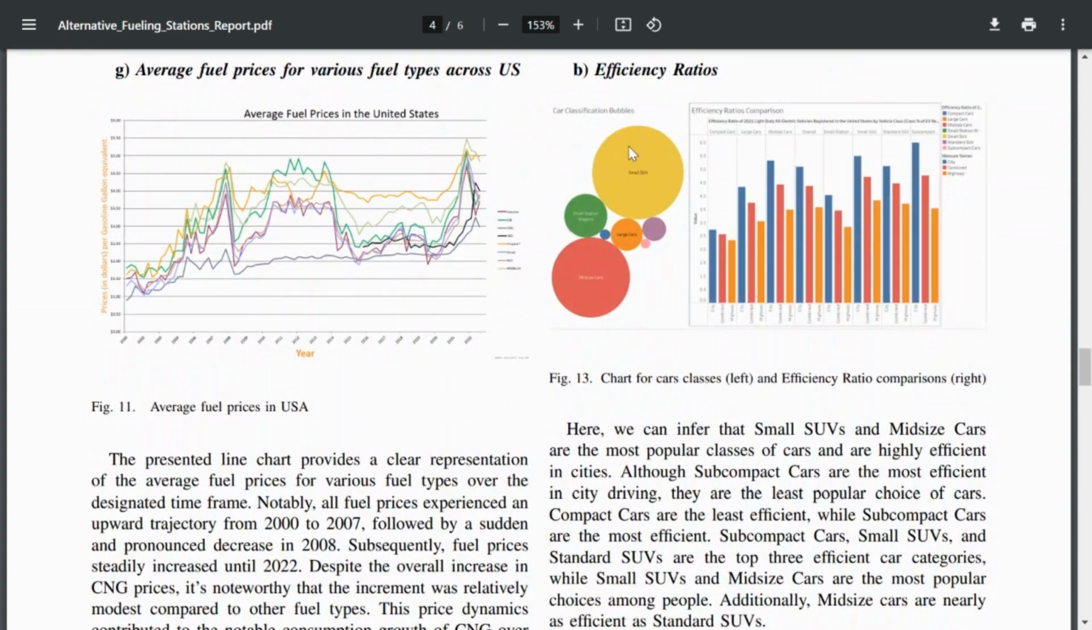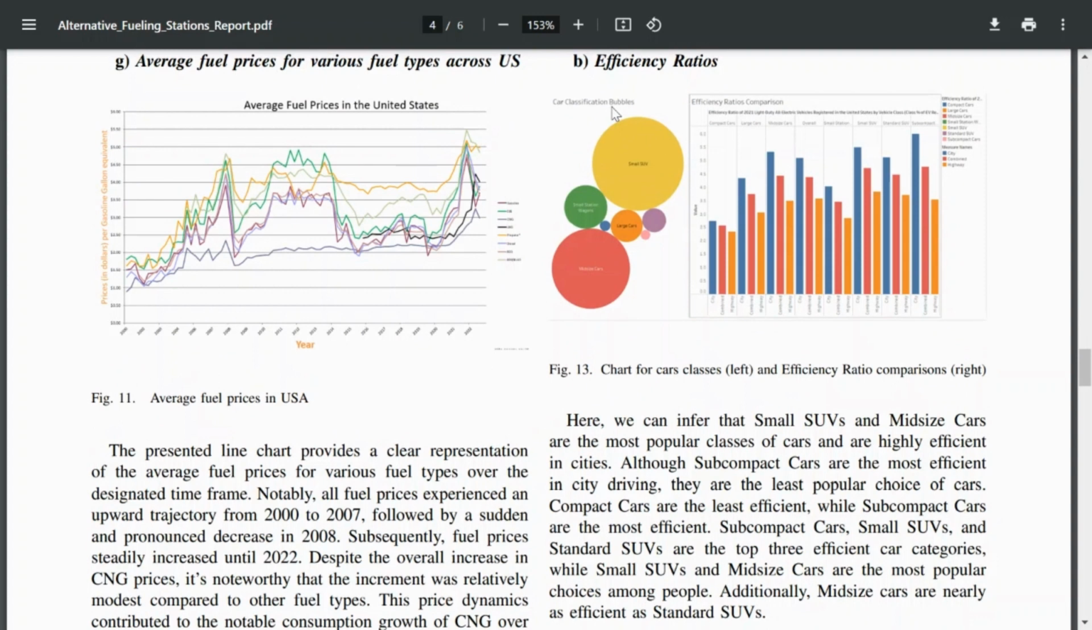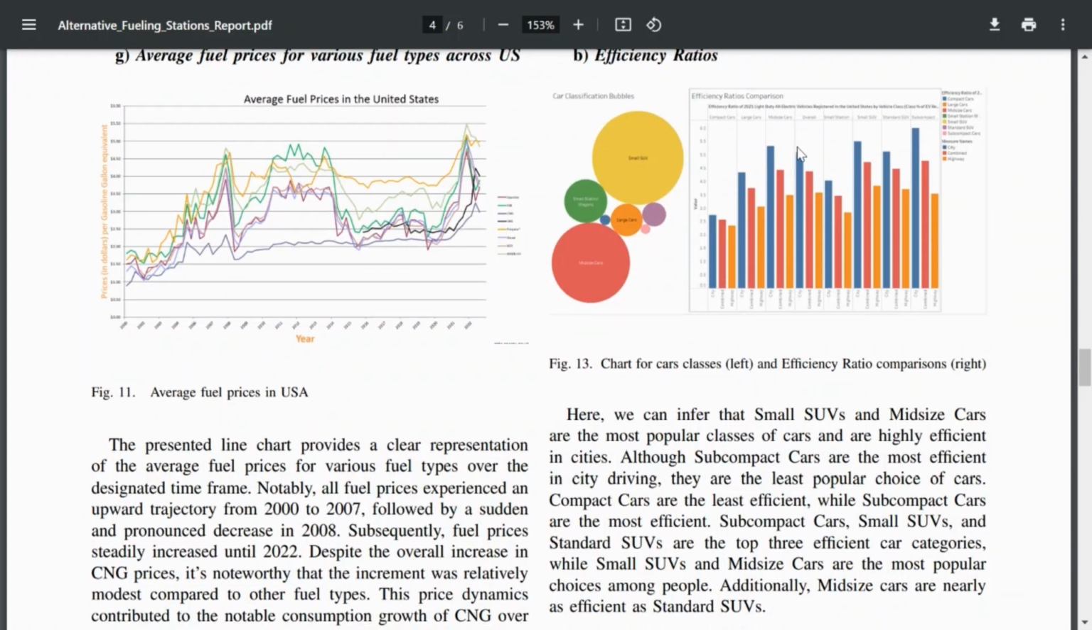For efficiency ratios, first let's look at the car classification bubbles. Here from this chart, we can see that small electric SUVs and electric mid-sized cars emerge as dominant categories in urban areas, capturing the largest market share and reflecting urban consumers' preferences and practical needs. And this is the efficiency ratio comparison for them.